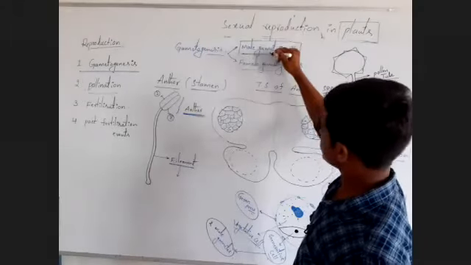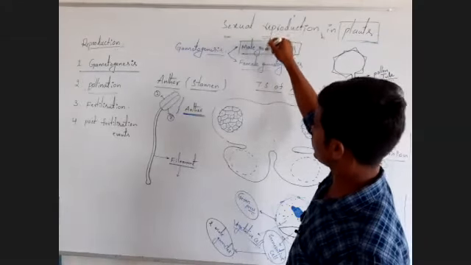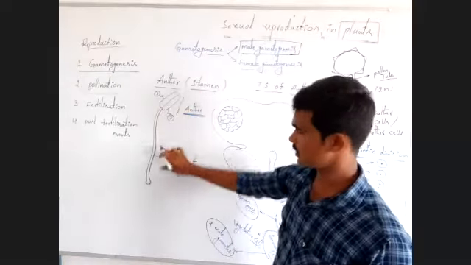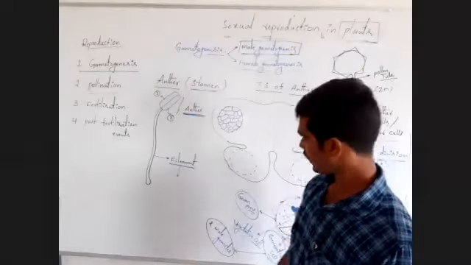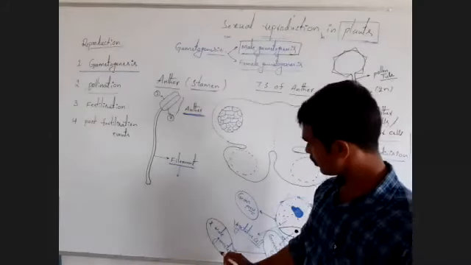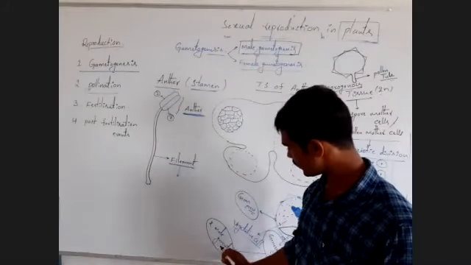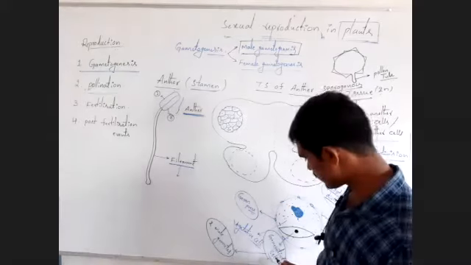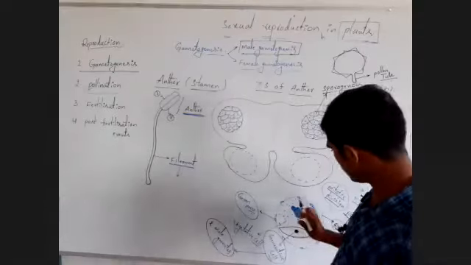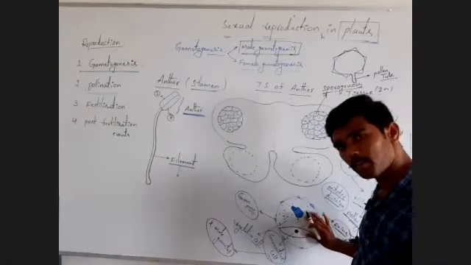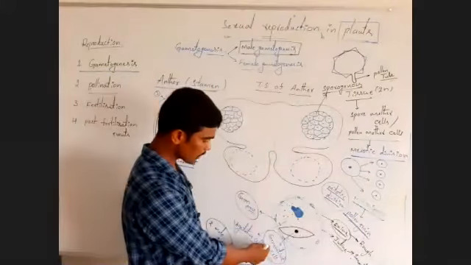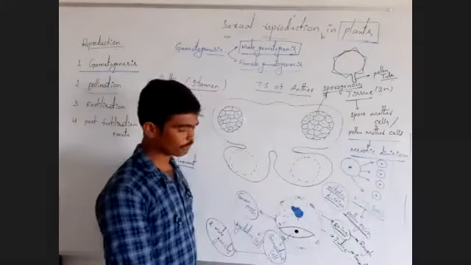Where are these male gametes developed? Usually in the male reproductive part, the stamen. Ultimately, we observed two male gametes are produced from the generative cell. The generative cell is present in the pollen grain.